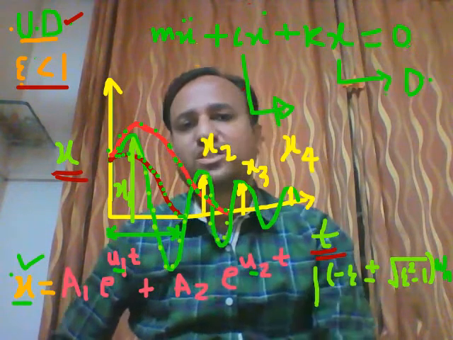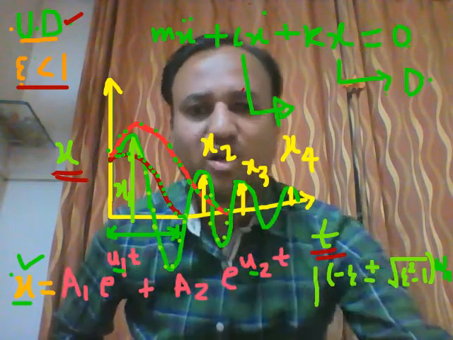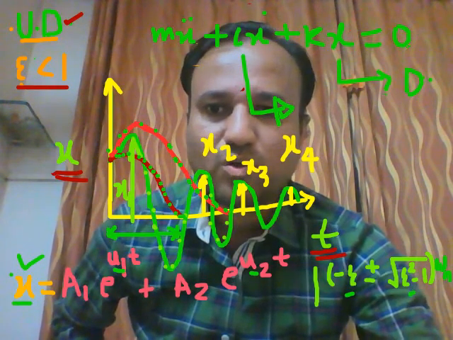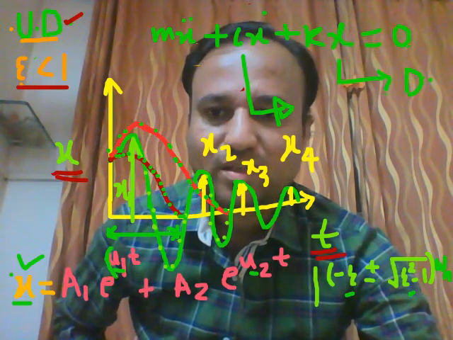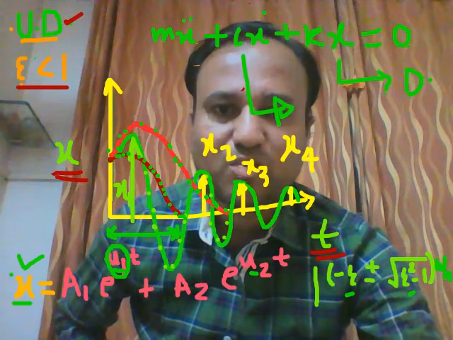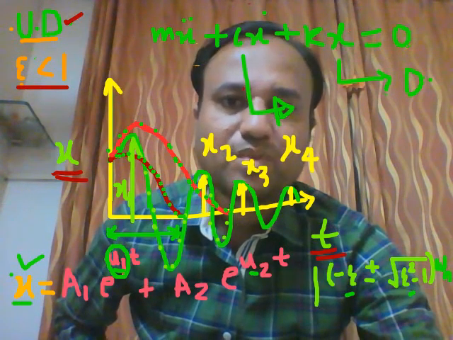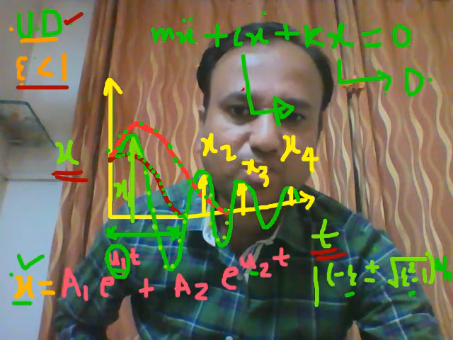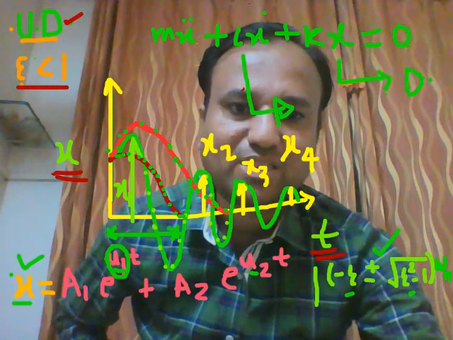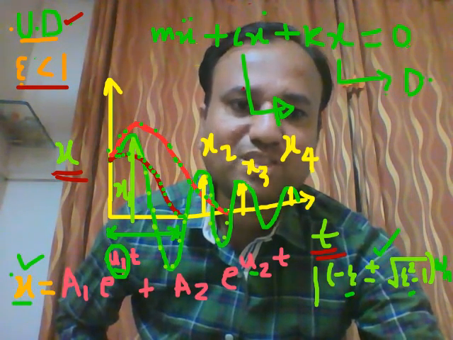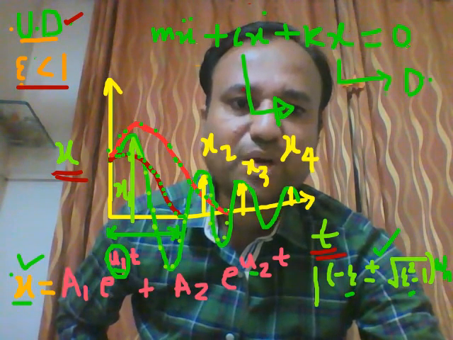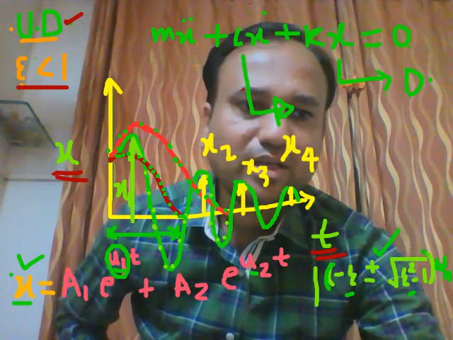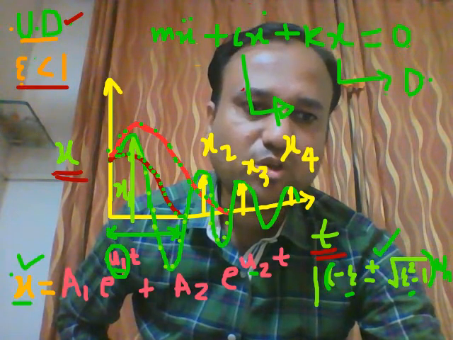So for the modified equation, I want this equation in terms of epsilon. In this equation u1 will be, student, minus epsilon plus square root of epsilon square minus 1, into omega n.